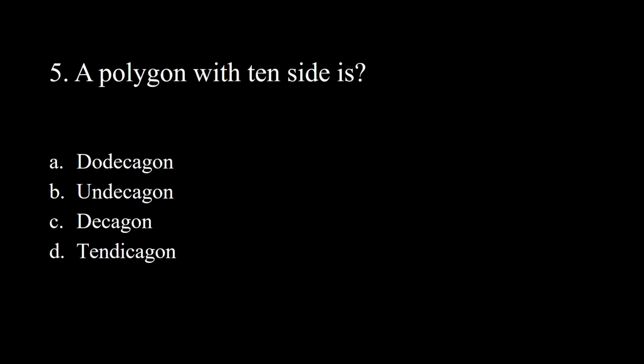5. A polygon with 10 sides is A. Dodecagon. B. Undecagon. C. Decagon. D. Tendecagon. Answer: decagon.